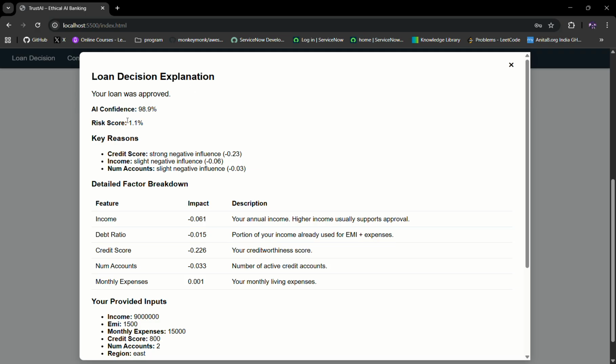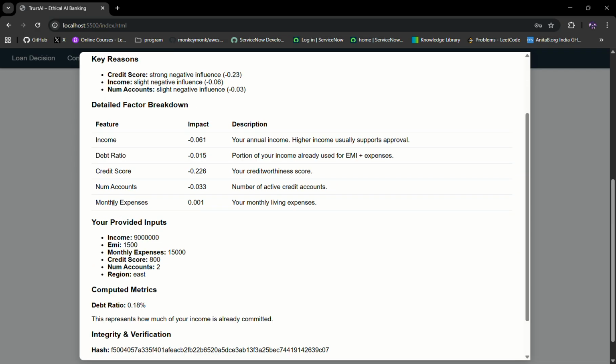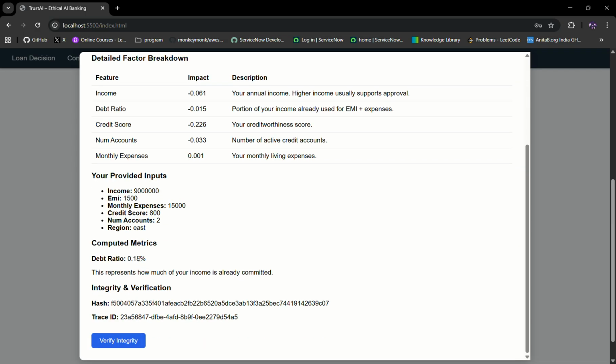Your loan is approved. The risk is 1.1%. The description for each factor is given: your income, debt ratio, credit score, number of accounts, and all that stuff. Your debt ratio is 0.18%. I've taken debt ratio because debt ratio tells how much of the user's income is already committed.